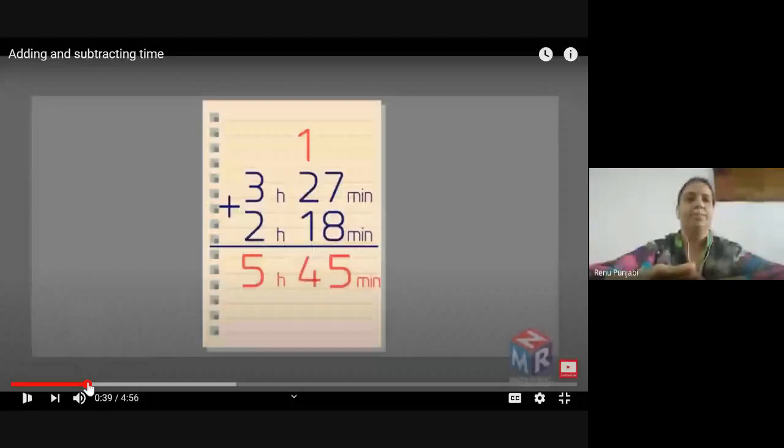Let's try another one. 45 minutes. Please write. When it is simple addition like 7 plus 8 is 15, 1 will carry over, 5 will come down, 2 plus 1 is 3, plus 1 is 4, 45. This 45 minutes is less than 60, so it's a simple addition sum.